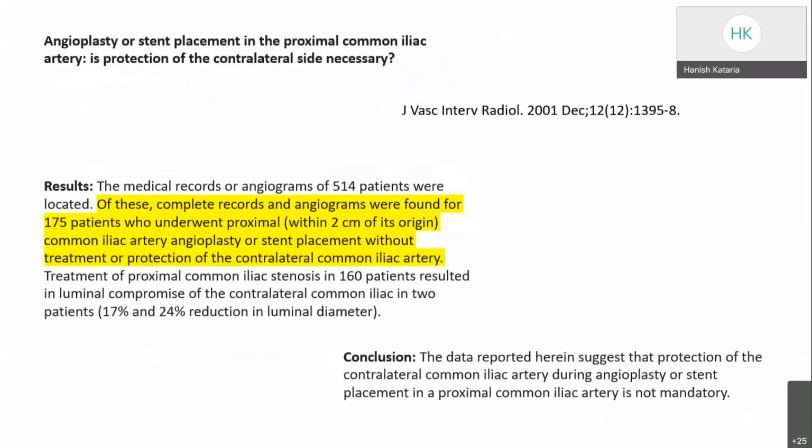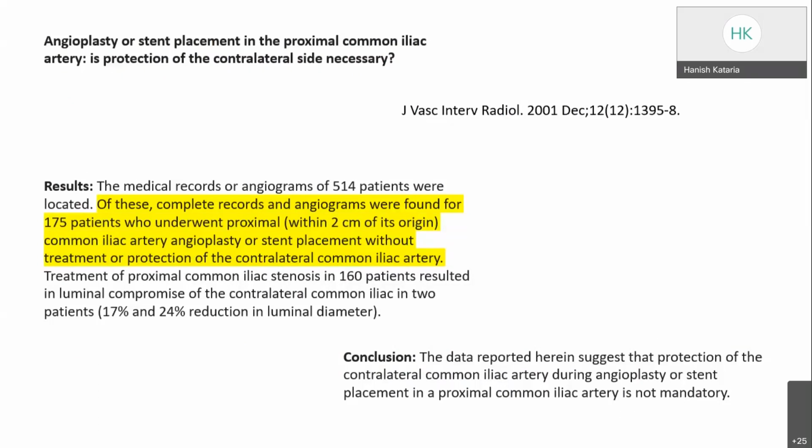Now the second question is whether protection of the contralateral side is necessary or not. Smith and colleagues, in their retrospective review of 170 patients who underwent common iliac stenting or angioplasty within 2 centimeters of the origin, found, without any protection of the contralateral side, that luminal compromise was present in only 2 patients.